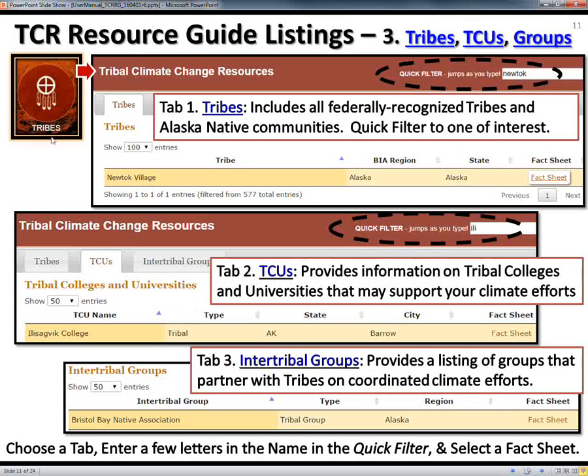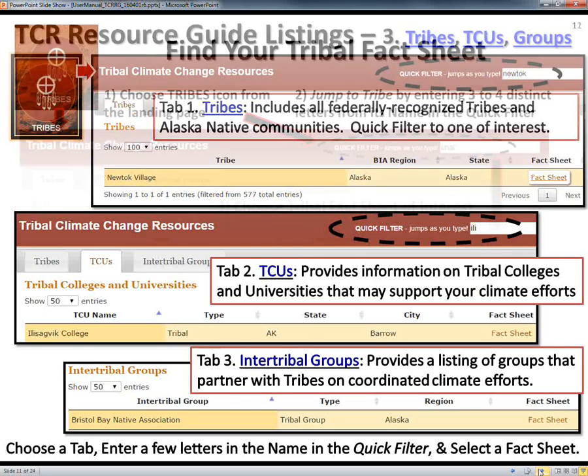Now, when you click the tribes icon, that gets you to a system with 3 different tabs. The first is tribes, then tribal colleges, and then the third tab is intertribal groups. When you choose any one of those tabs, you're going to use this quick filter to jump to one of interest, and I'll show you how that works.